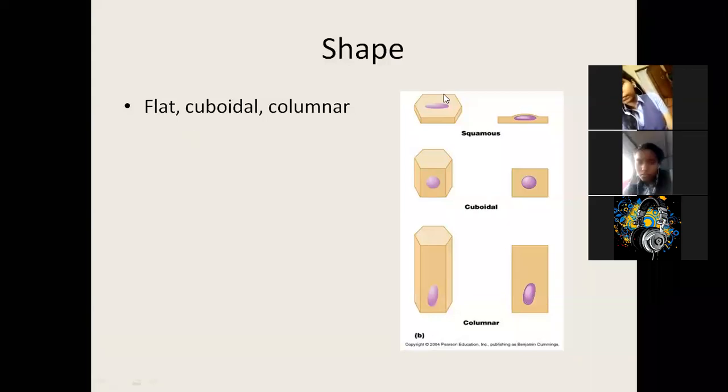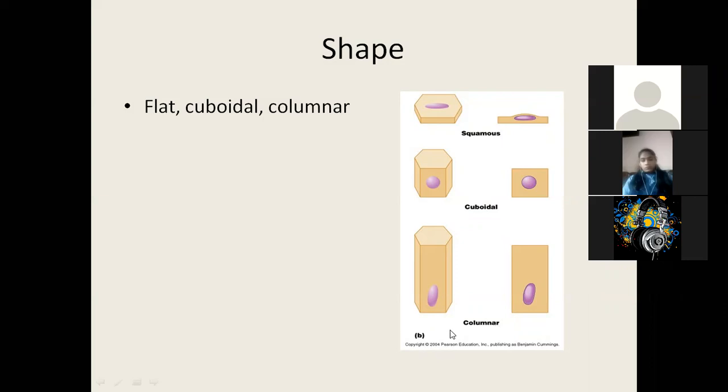So we'll learn these three types of epithelium: squamous, which is the flat one, cuboidal, and columnar. Now, if it is made up of a single layer of cells, meaning there is only one layer, then it is called simple squamous. And if there are many layers one above the other, then it is called stratified squamous. Similarly, we have simple cuboidal and stratified cuboidal, simple columnar and stratified columnar. Although this is somewhat pseudo, meaning false, columnar, you will learn about it in other classes.